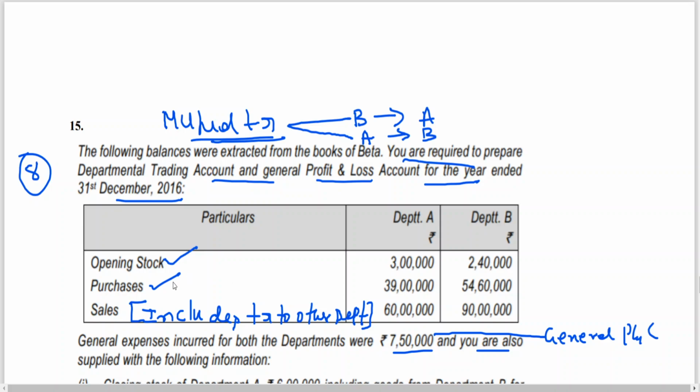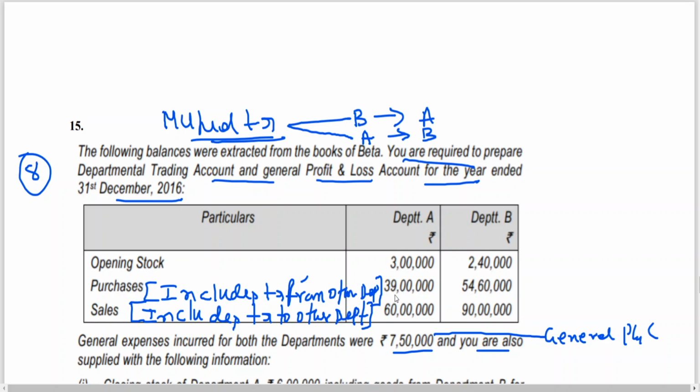Similarly, so is the case of purchases also. Purchases include transferred from other department, not transfer to.